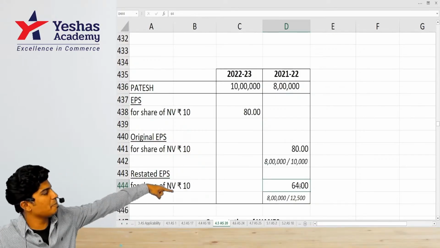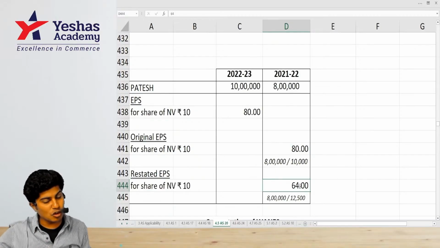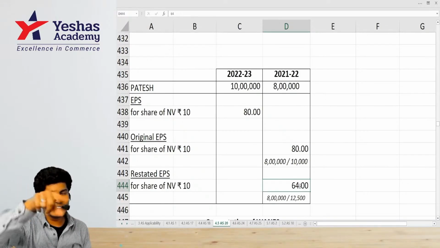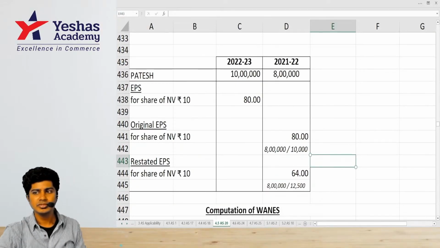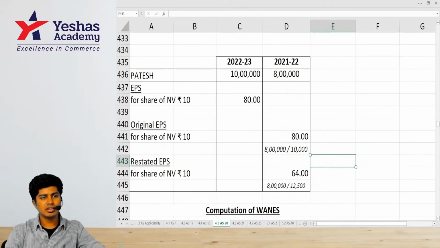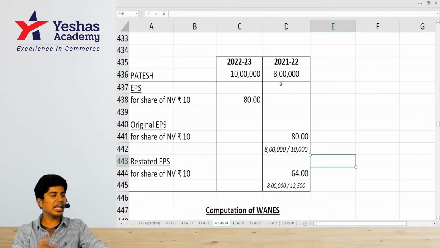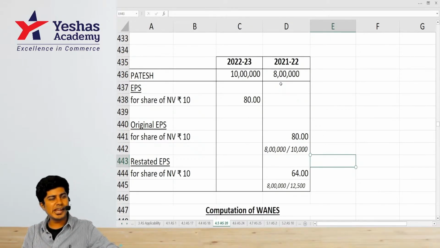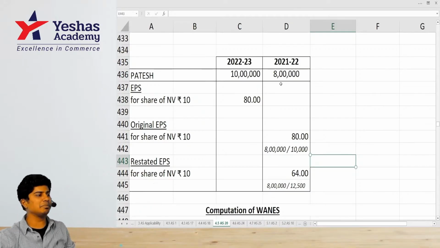Now tell me how much is the EPS for last year? How much is EPS for current year? 64 to 80, how much is the increase? 16 rupees. EPS is increasing by 16 on 64, so 16 divided by 64 into 100. Can you say there is a 25% increase in EPS from last year to this year? Check the profit: 8 lakh and 10 lakh, a 2 lakh difference. 2 lakh divided by 8 lakh into 100. There is a 25% increase in profit, so there should be a 25% increase in EPS.